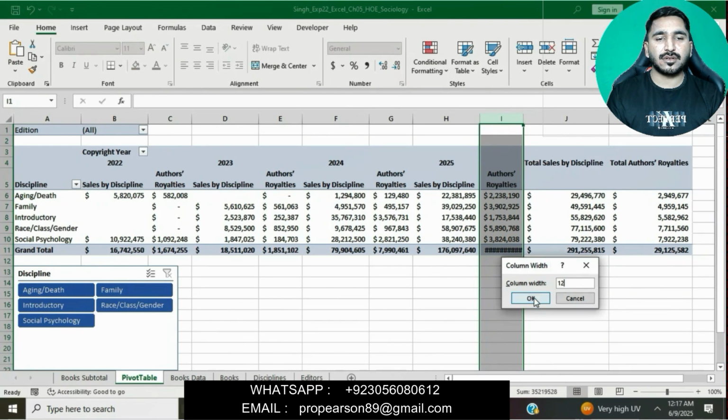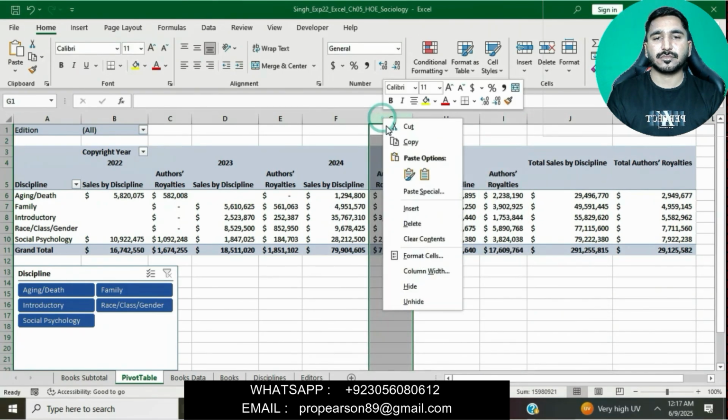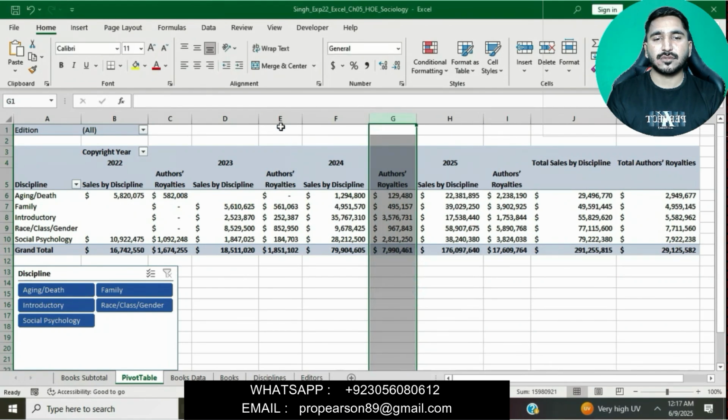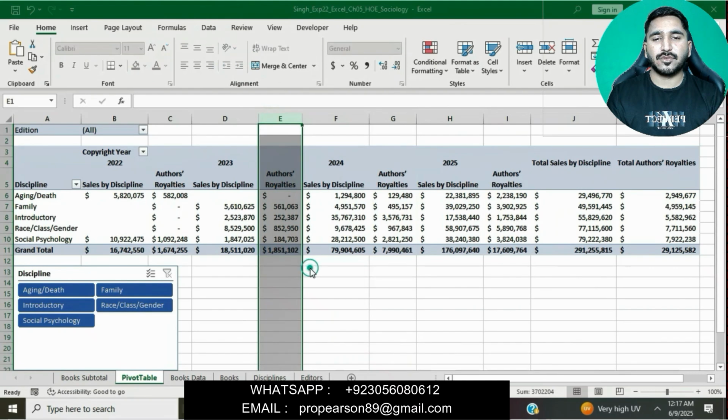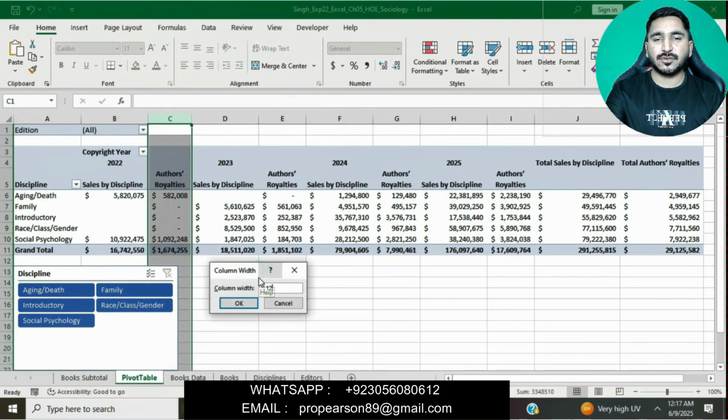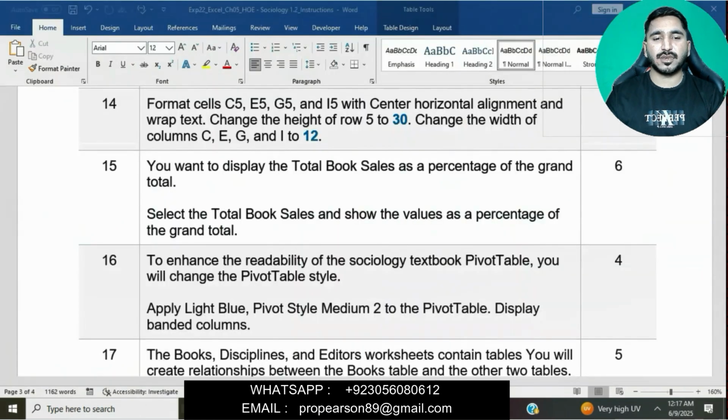Then simply click on OK. Column Width, and then change the width to 12. Column Width, and then we'll change this width to 12. Okay, simply click on OK. This question is done now.